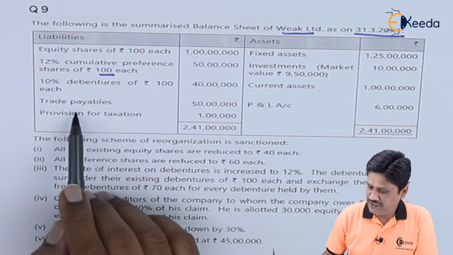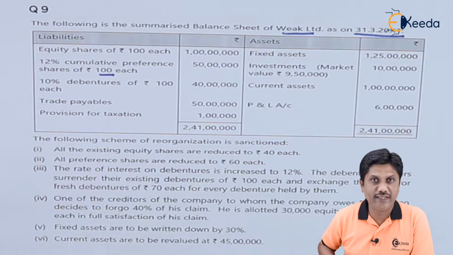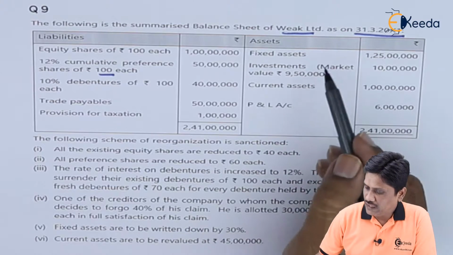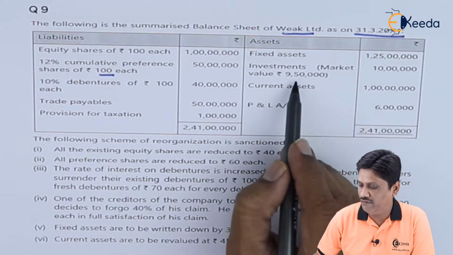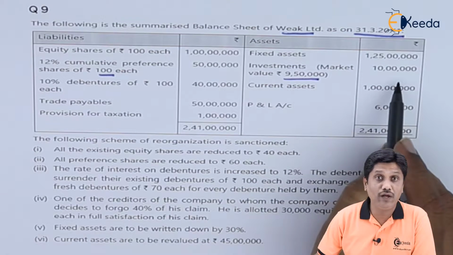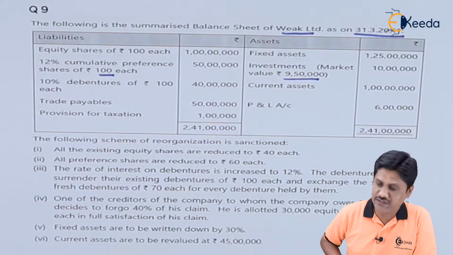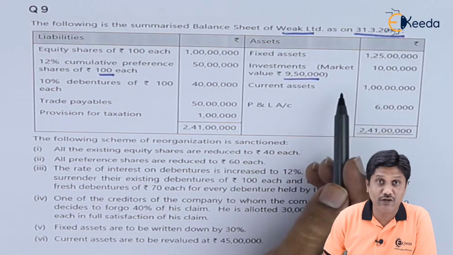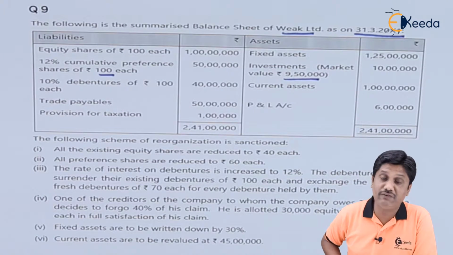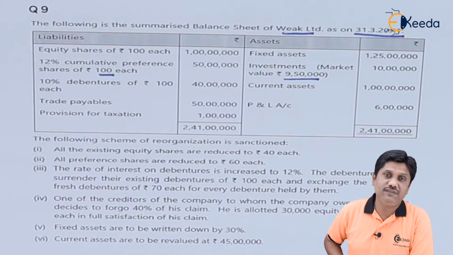10% debentures of 100 each, trade payable are given, provision for tax, very short liability side is provided. Asset side we have a fixed asset, thereafter investment having a market value of 9.5 lakhs. You can notice book value is 10 lakhs. So if opportunity is there, I will write off 50,000 from the investment. I mean to say if there is sufficient balance in your capital reduction, we can write off this.